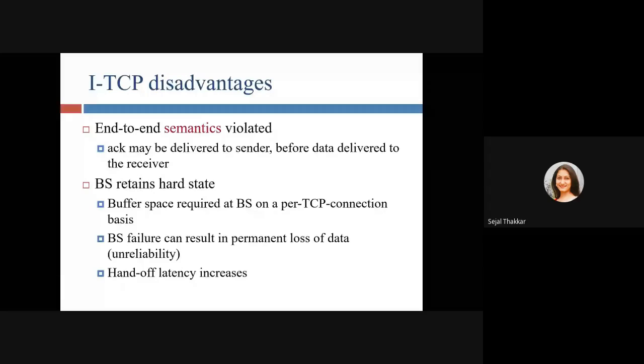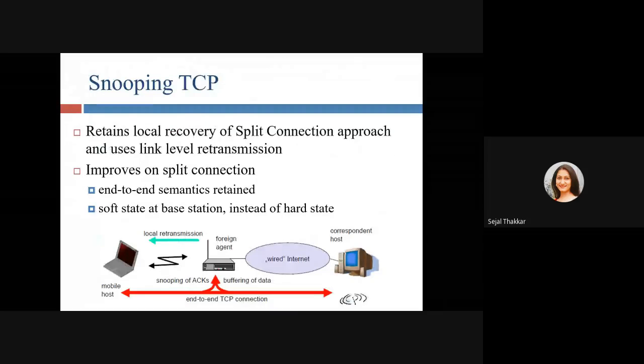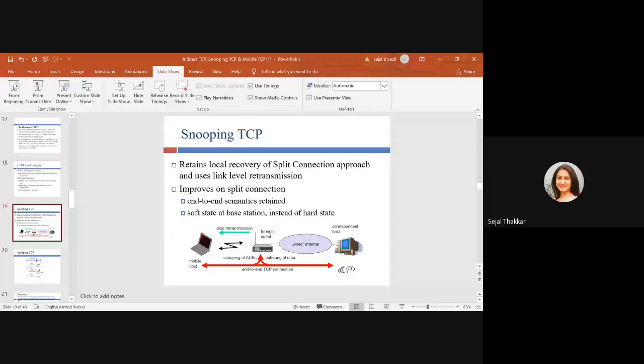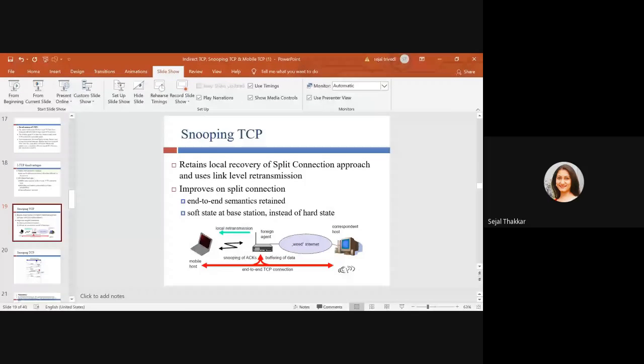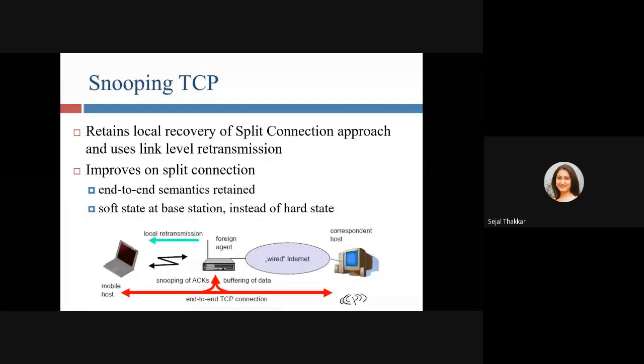Now the next type of TCP is snooping TCP. What is snooping TCP doing?